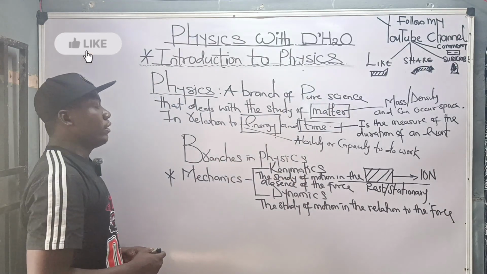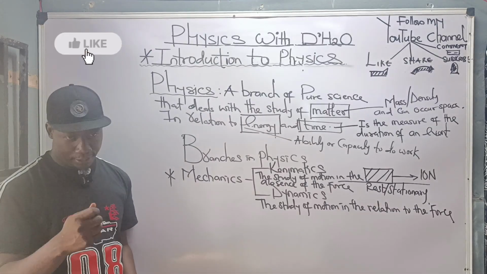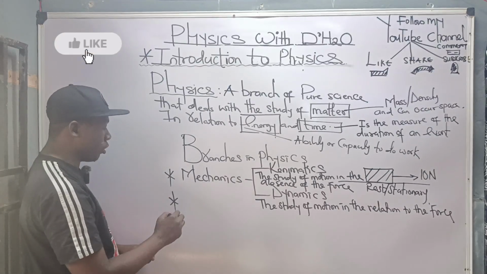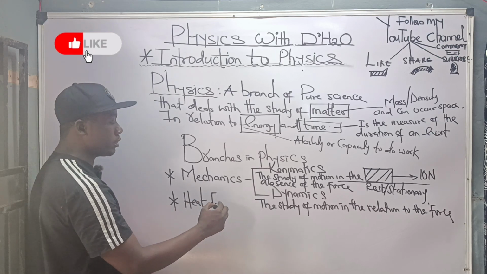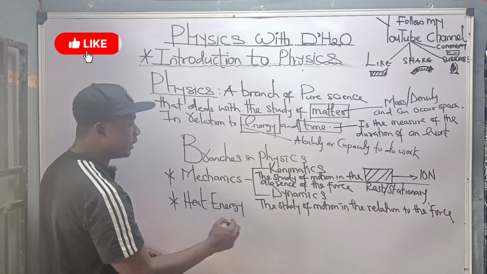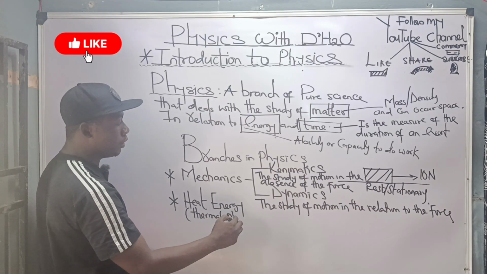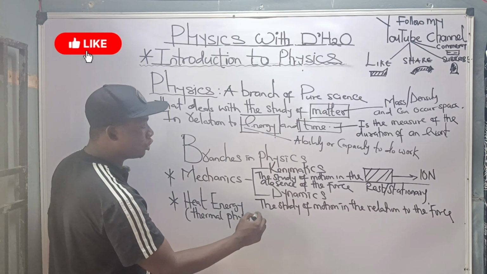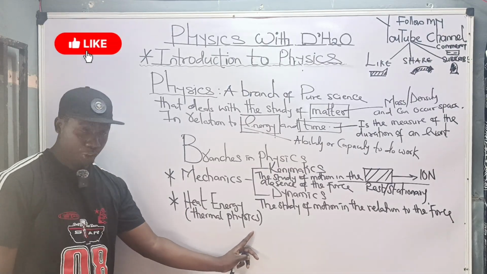So, one of the branches of physics is mechanics. We have what we call heat, or heat energy. Heat energy is studied under thermal physics. The branch of physics that has to do with heat energy is called thermal physics. Do you understand?